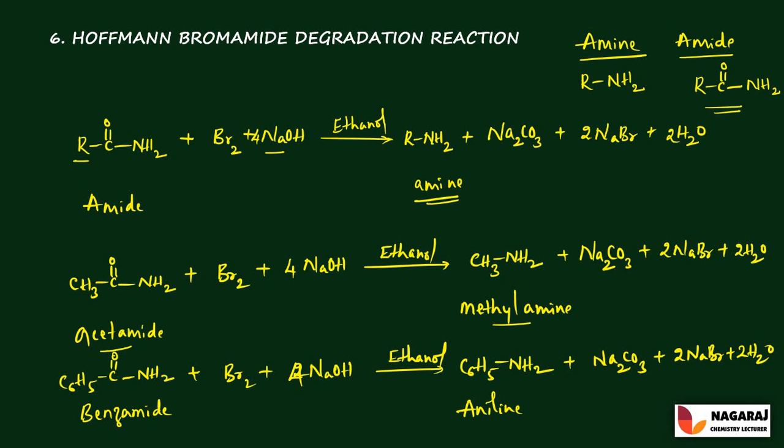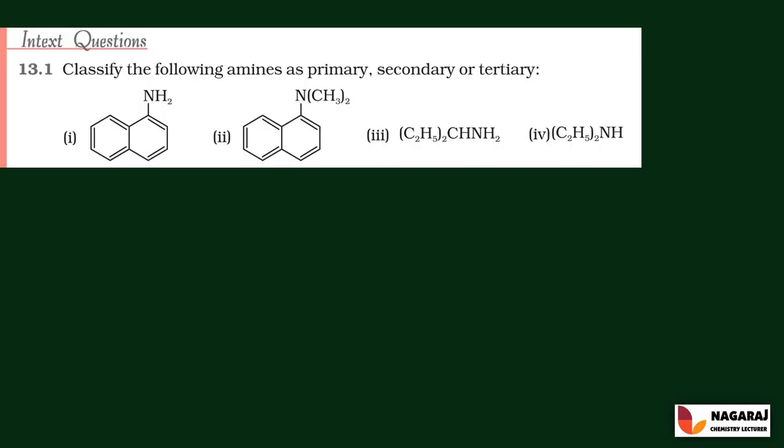And next, let us see the in-text questions asked in the NCERT textbook. That is, classify the following compounds as primary, secondary and tertiary amines. So first one: primary amines are the amines in which one alkyl or aryl group is attached to the nitrogen. Here the aryl group is attached to the nitrogen, so this molecule is called a primary amine.